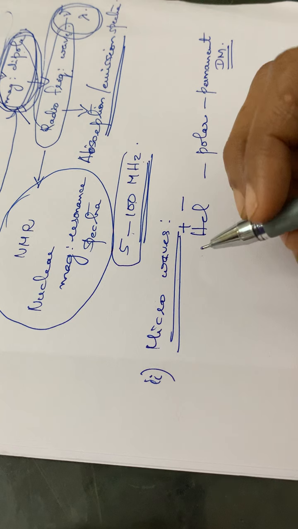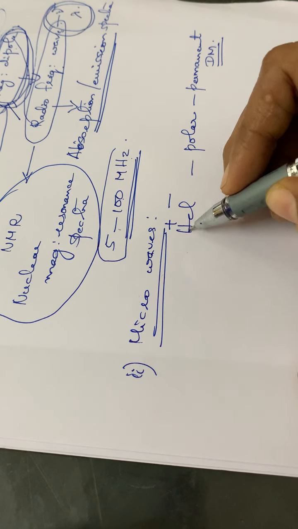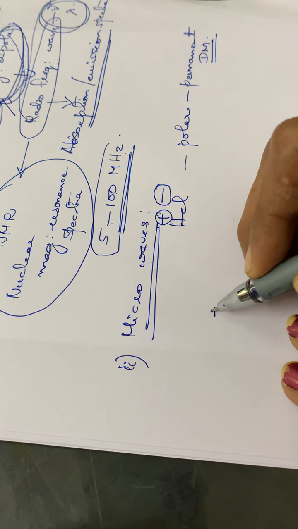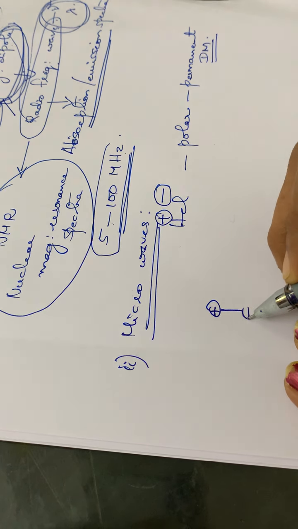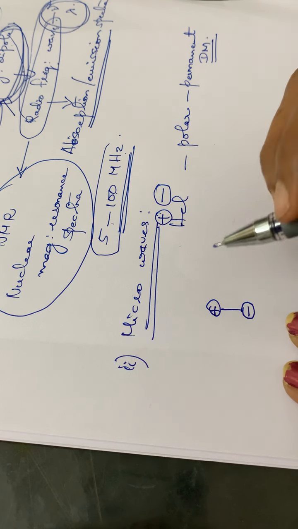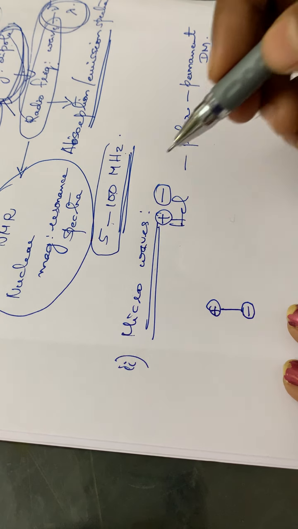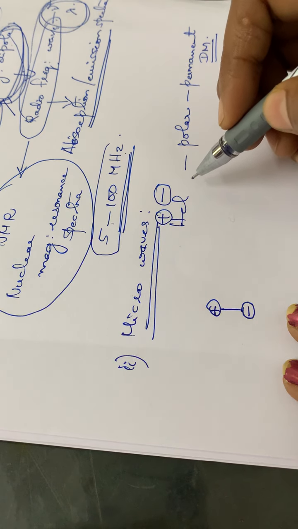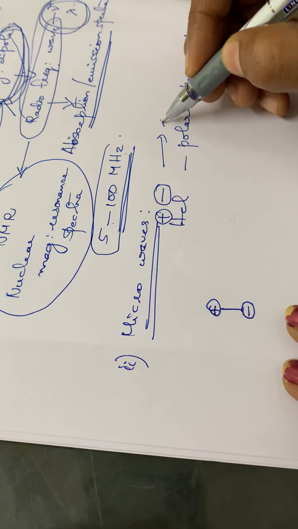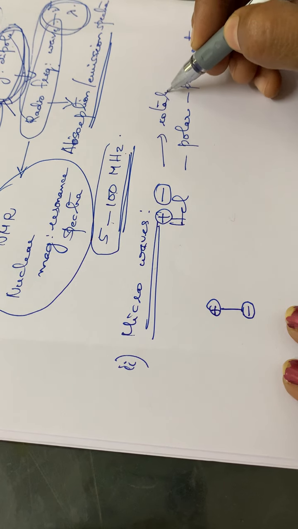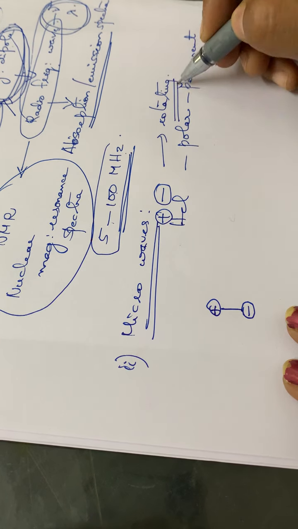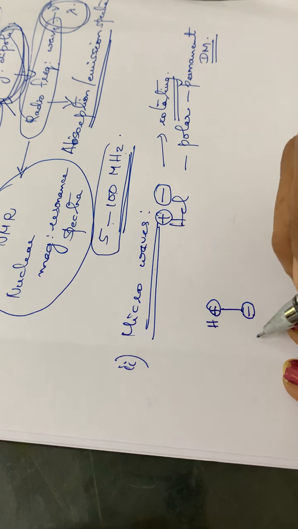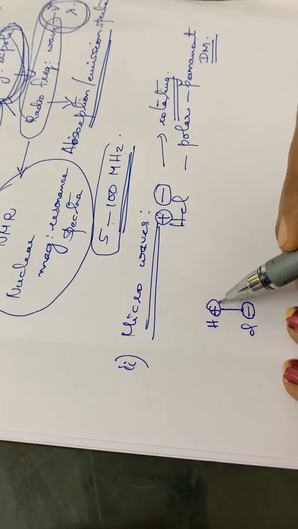Suppose this is the molecule, with one positive charge and one negative charge. I am representing it in the form of charges. While absorbing this radiation, or if the molecule has some energy, the molecule will be rotating. Normally, even if it has a minimum amount of energy, the molecule will be rotating. Suppose this is the HCl molecule, this is the H part and this is the Cl part.